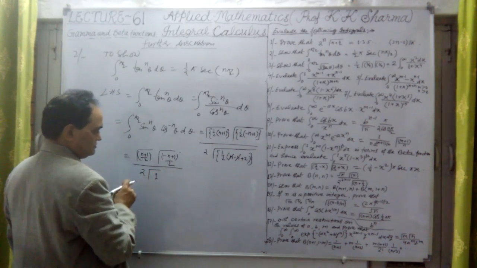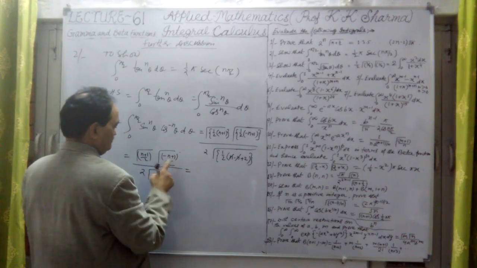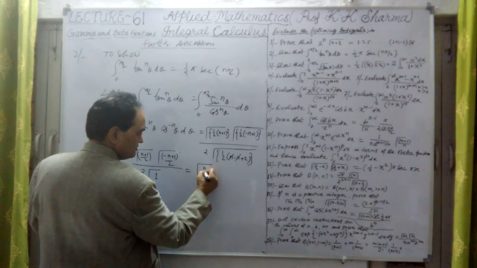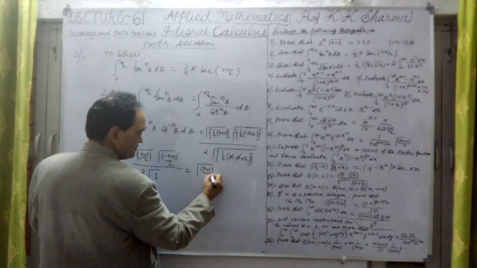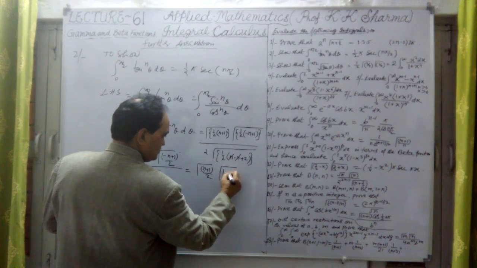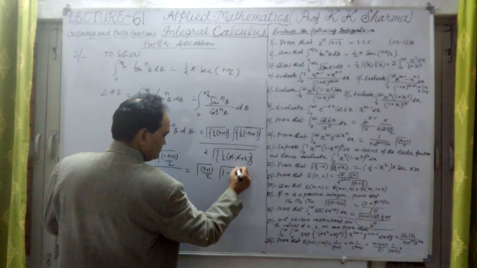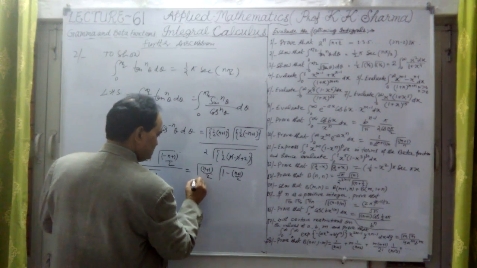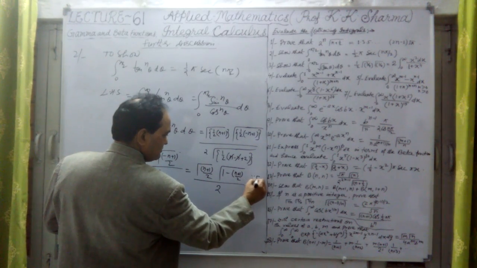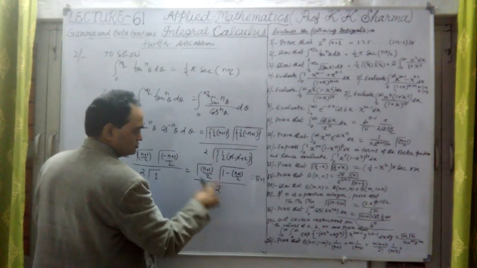So gamma 1 is 1 here. The first one is the same, n plus 1 upon 2, the second is 1 minus n plus 1 upon 2. This is 1 because gamma 1 is equal to 1, and 2 into 1 is 2.